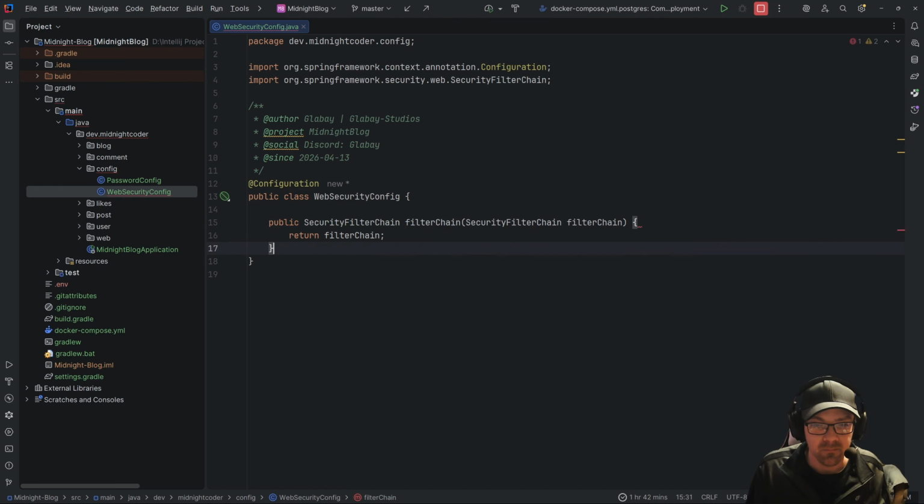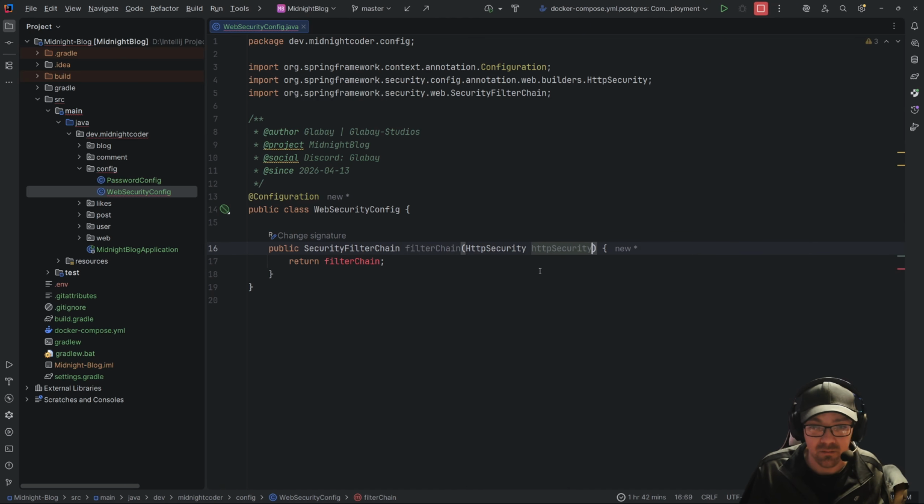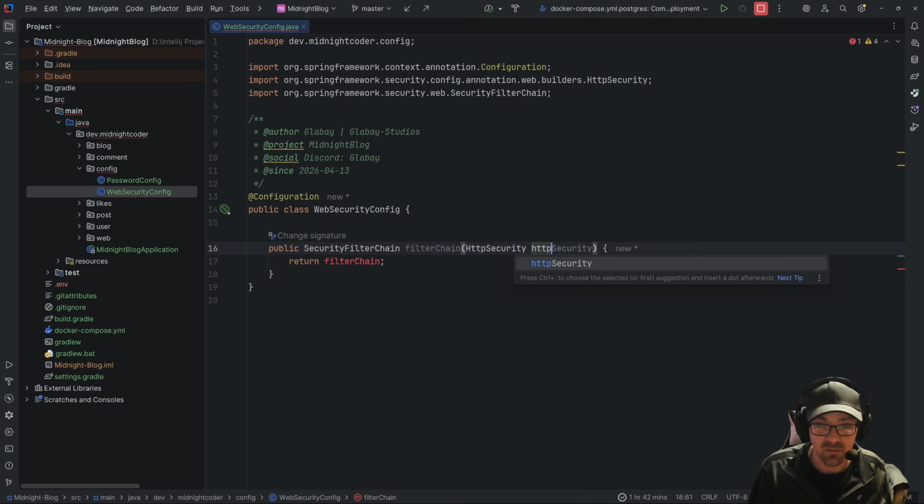There we go. We'll call this the filter chain, and this needs to take in an HTTP security. Oh yeah, right there. Okay. And we're just going to say http.